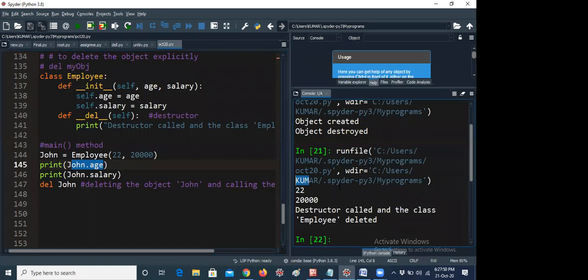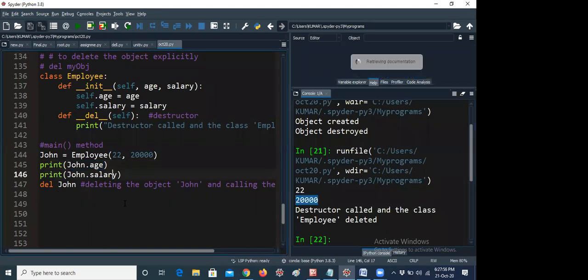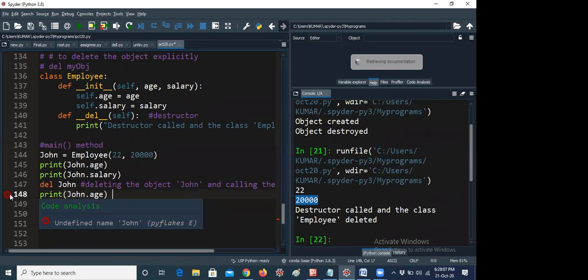After that, John's salary is 20,000, and then del John, that means the destructor is called and the class employee is deleted. So it is displaying like that. Let me run John age again. I am giving print John age. Here it is showing that name John is undefined, because the destructor was automatically called.